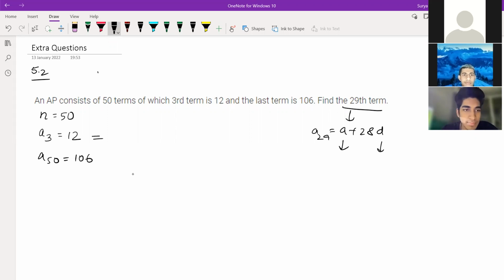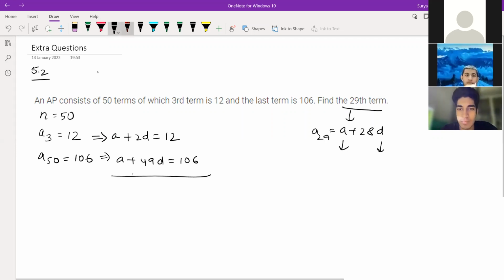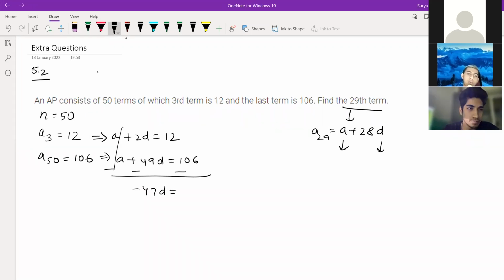So for A3, you can write A plus 2D is equal to 12. Can you write like this? Yes, sir. And A plus 49D is equal to 106. Now what you can do, you can subtract here. Minus, minus, minus. A gets cancelled. So minus 47D is equal to what you can write? Minus 94 you can write. So D is equal to 2, correct?